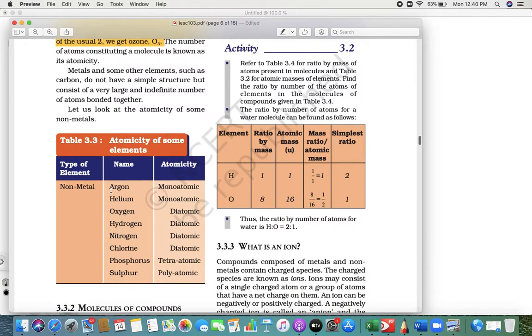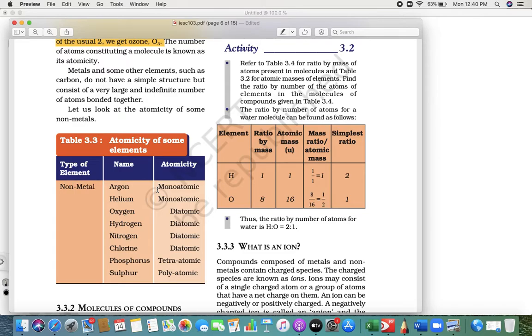So basically argon is monoatomic. Monoatomic means single atom. Helium is a single atom. Then oxygen is a diatomic molecule, hydrogen is a diatomic molecule, nitrogen too, so it's O2, H2, N2, chlorine, Cl2, like this. So those are all available as two atoms.